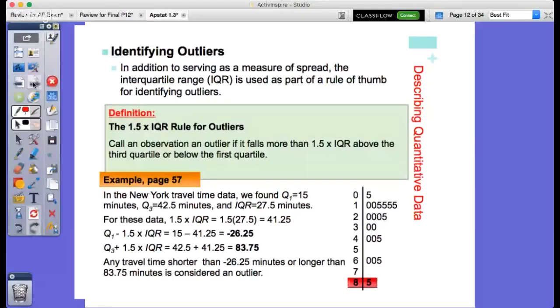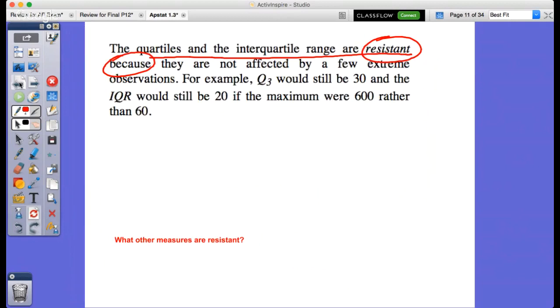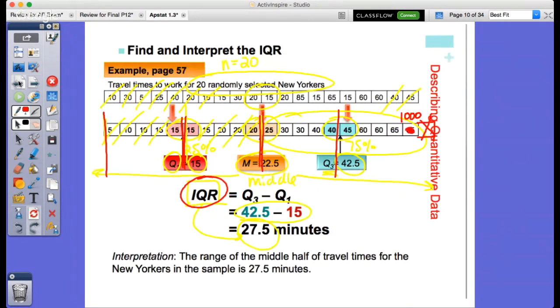Okay. All right, let's talk about an outlier here. What is an outlier? An outlier is something that follows either one of 2 definitions. It's either below Q1 minus 1.5 times IQR or above Q3 plus 1.5 times IQR. So if I were to take the example of the New York travel time that we labeled earlier and see, does this have an outlier, we would take the Q1 from the previous example, okay? I want to show this to you here because you've got all this information here.